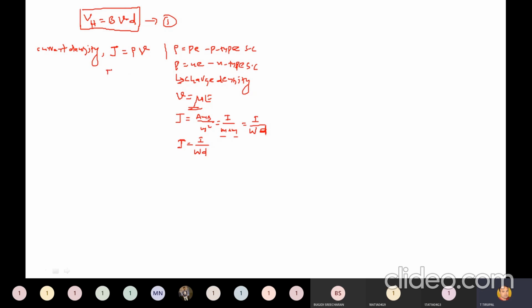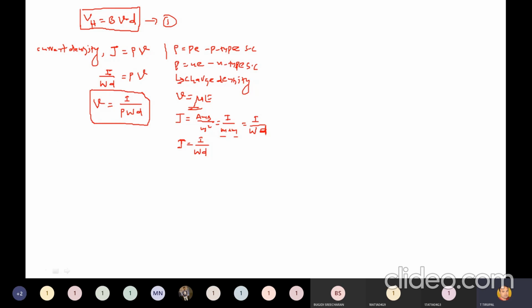So therefore here I can write this one as I divided by W into D, that is equal to rho into V. Now what is V from this? V, the drift speed, is written as I divided by rho W into D. This is called drift speed. V is equal to I divided by rho into W into D.